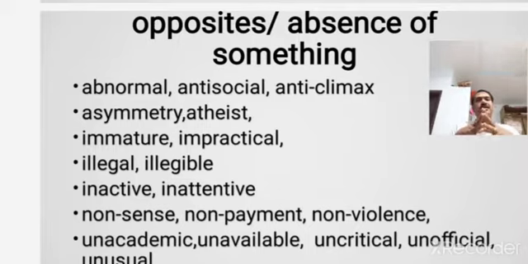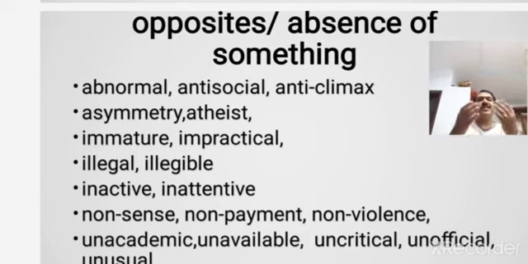Mature is an already existing word, and you are adding im as a prefix to form the opposite in meaning. A person who is not mature is called immature. A person who is not practical is called impractical. So practical and impractical are opposite in meaning. Just by adding im, you are forming another word that is opposite in meaning.